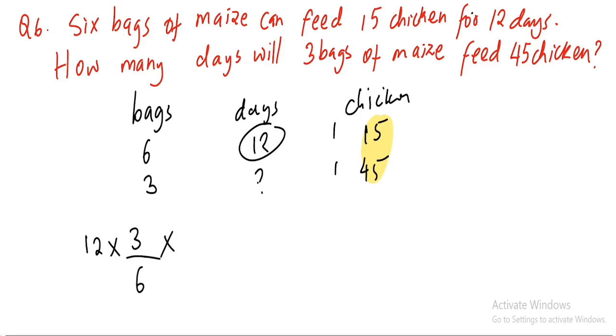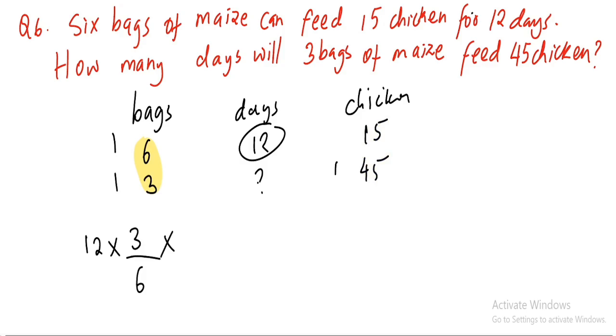Now again, hide this one and assume that you have 1 bag and 1 bag, but you don't hide the other side. So now we'll assume that bags are constant.